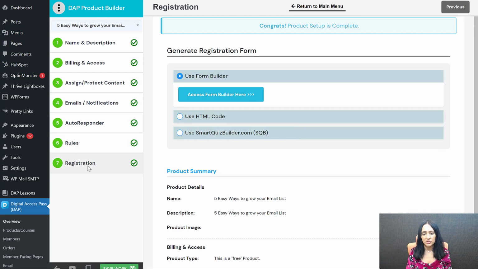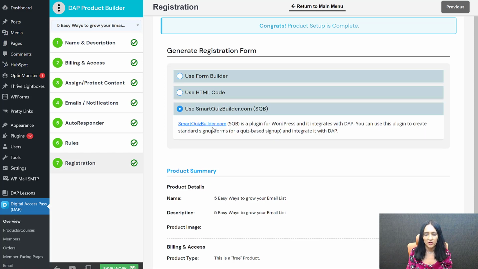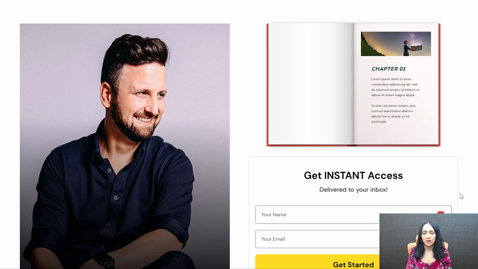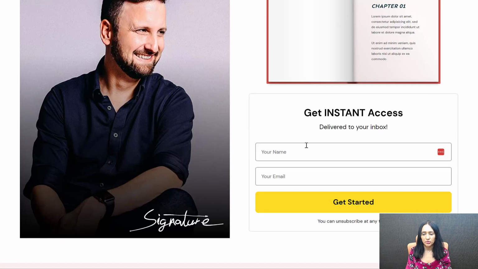Final step is the registration stuff, where how do they sign up for this? So you have options. To get them to sign up, you can use DAP's form builder and it will give you a short code, publish it on your opt-in page. You can use SQB. This is what I do for all my products. You can get them to sign up through SQB. You can see here, this is the opt-in page. I have published the short code from SQB right here. This is a sign-up form that I generated in SQB. It looks pretty nice, right?